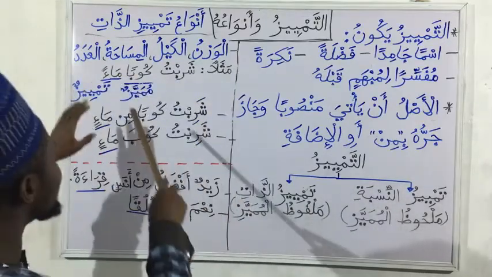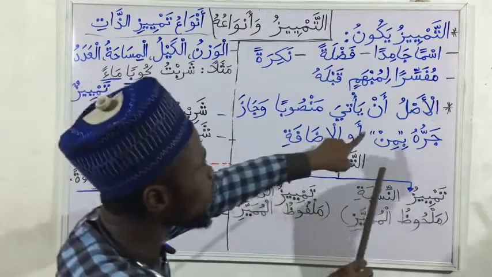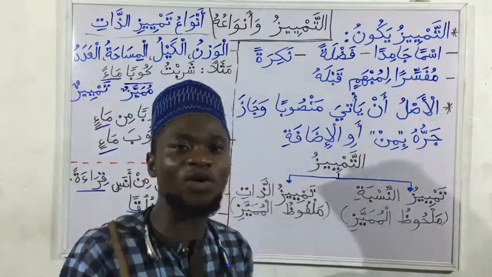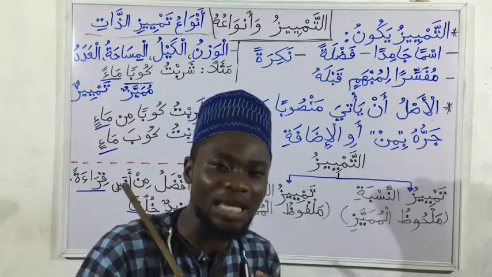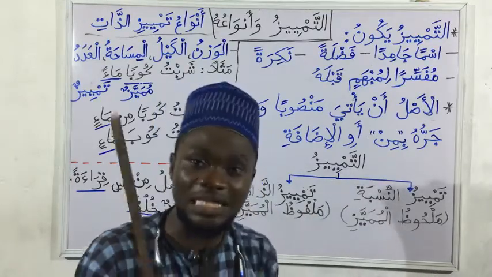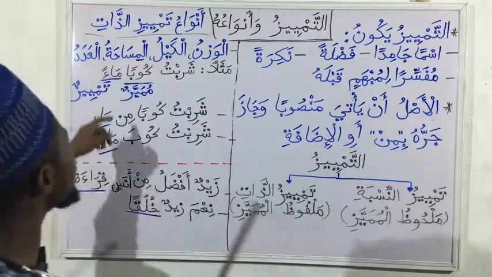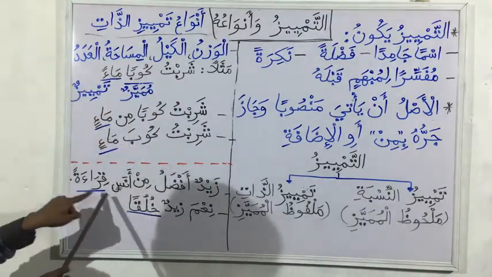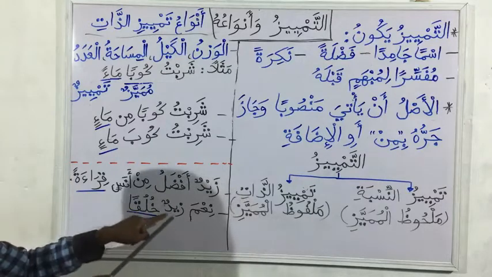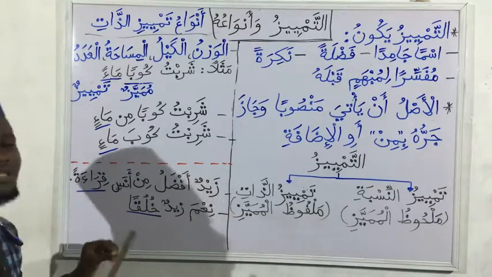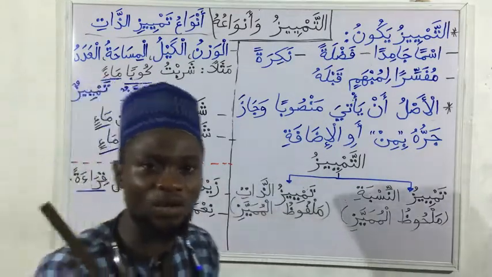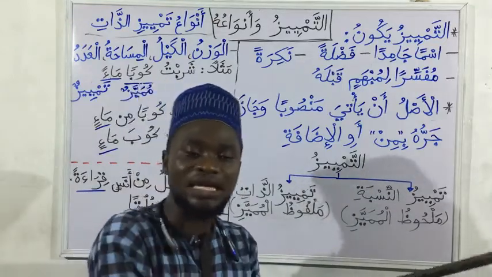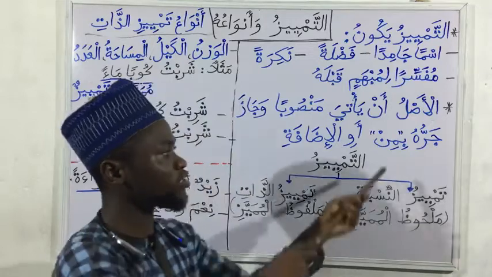Now, as you can see from the example, al-aslu an ya'tiya mansuban, the natural state or the general state is that Tamyeez takes nasbu, that is, takes fatha. If you look at the example, kuban ma'an, min anasin qira'atan, ni'ma zaidun khuluqan. So generally, it takes nasbu. But it is also permissible for it to take jarru. Jarru from what?